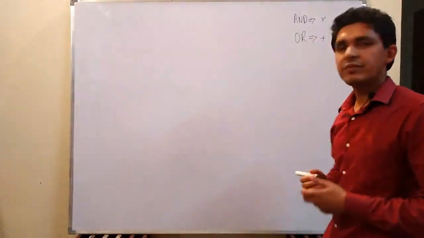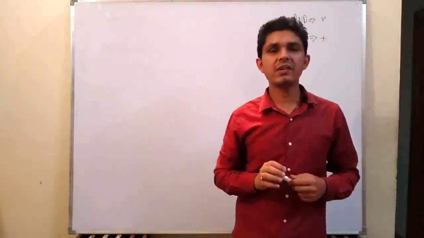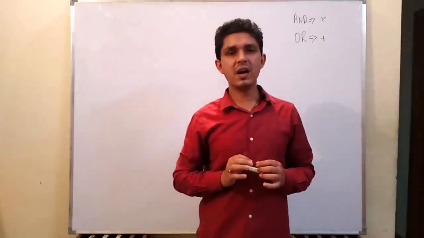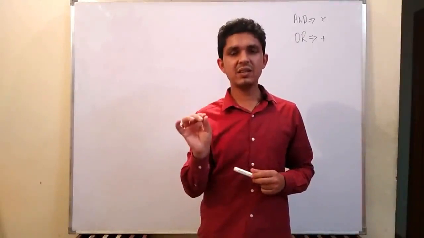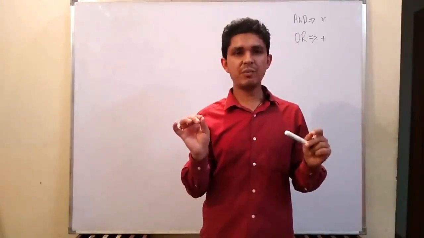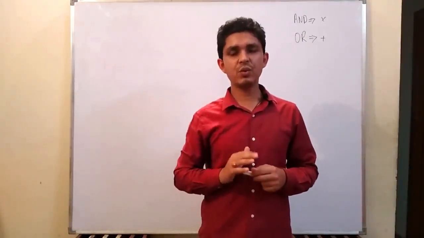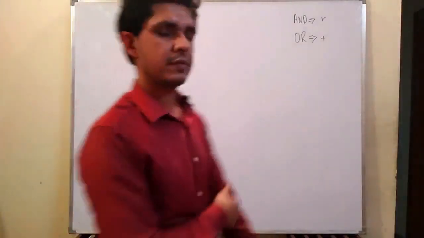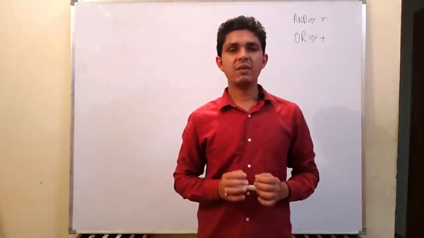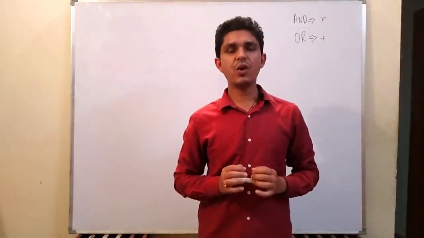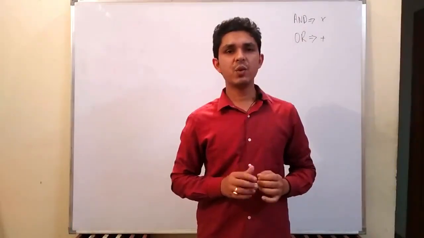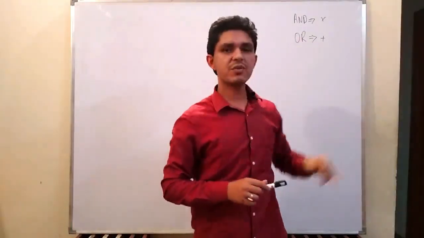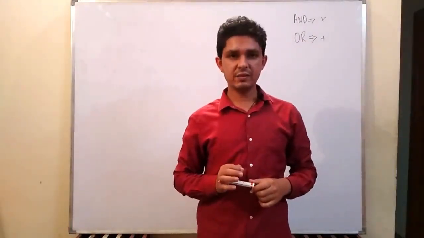Whenever two or more things are in AND, like this thing will happen and this thing will happen, then you will multiply those two things. And when you have choices in two or more things, you simply have to apply OR. That means you simply have to add the things.